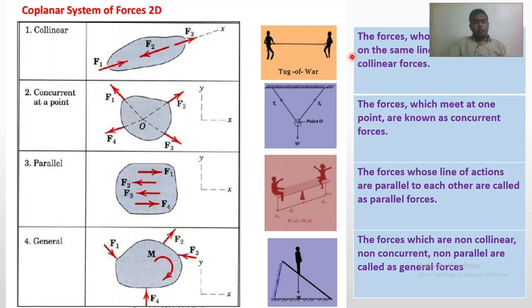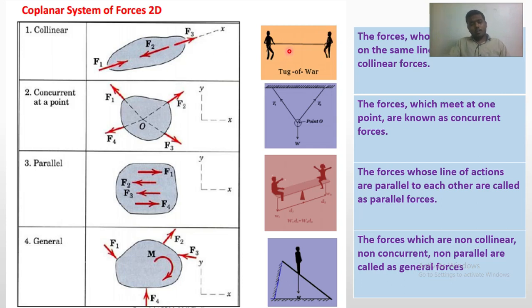The best example of collinear forces is tug of war. In tug of war there are two groups. One group is holding one end of the rope, the second group the other end, and they apply a pull force and try to pull the rope towards their group. So they are applying the force in this direction, and the force is along the rope. A rope is a single line, so it is collinear.